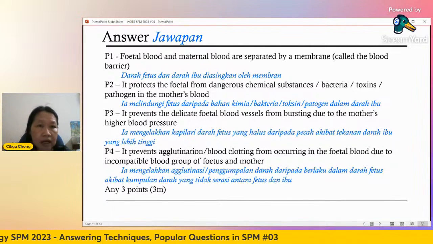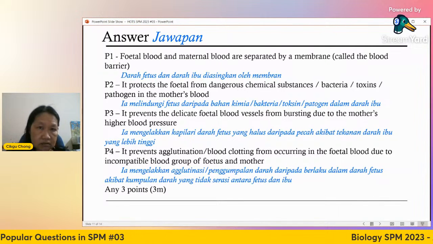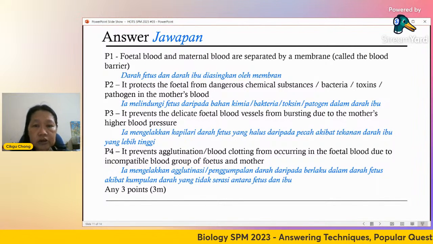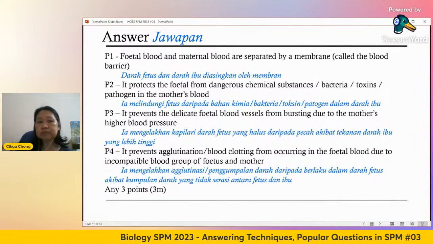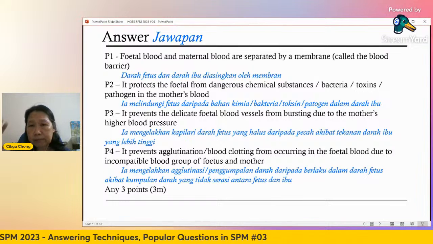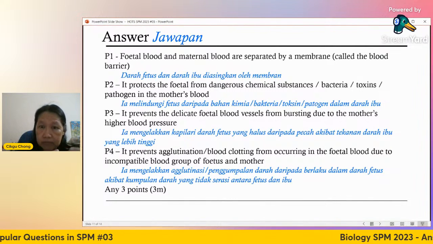Father A, mother B, the baby can be O, because it's heterozygous. So it prevents agglutination, blood clotting, from occurring in the fetal blood due to incompatible blood groups of fetus and mother.